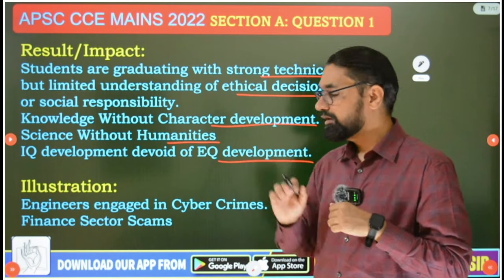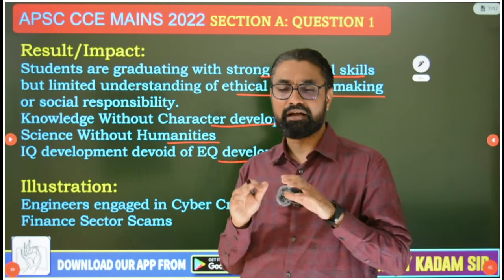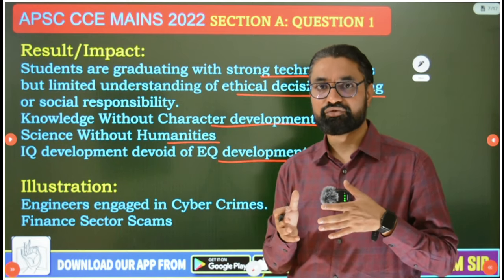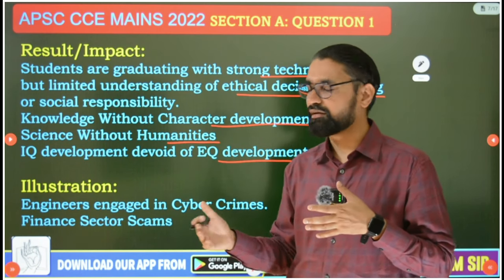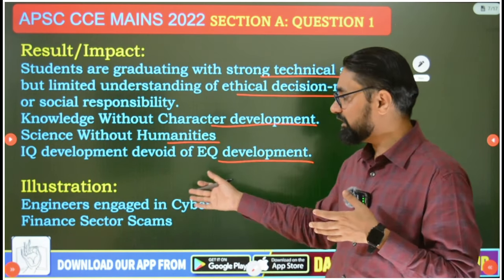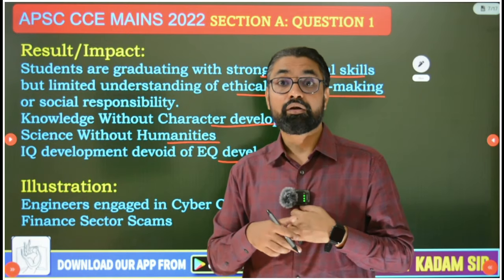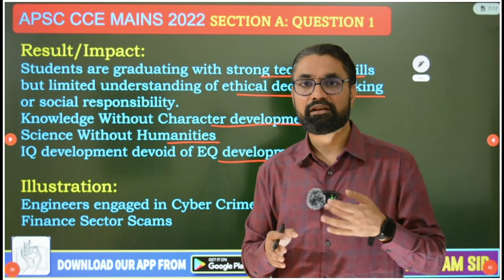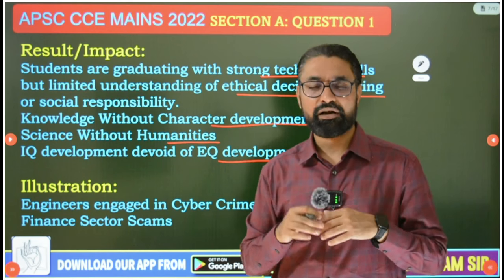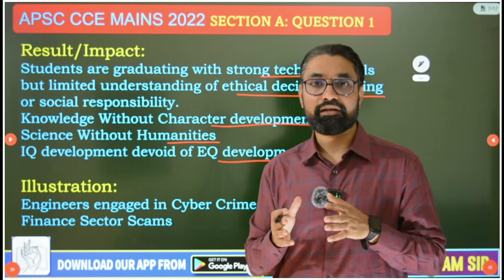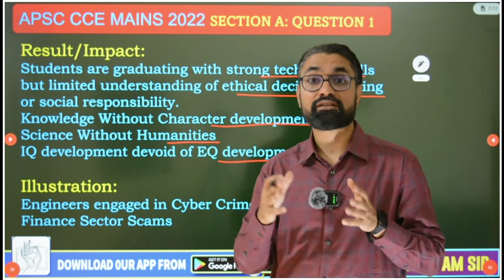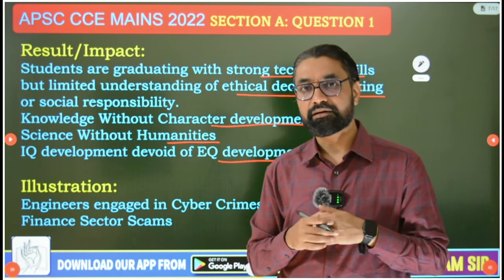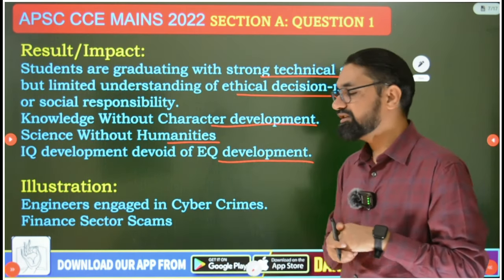Then again I have discussed all these examples in my Gandhian ethics के lectures में. So Gandhian ethics में while discussing 7 social sins, I have given lot of examples of knowledge without character, science without humanity. So these examples are engineers engaged in cyber crimes, very intellectual lawyers like Ram Jethmalani, all his clients were Harshad Mehta, Ketan Parekh, Asaram Bapu, Manu Sharma who murdered Jessica Lal. So very intellectual lawyers are defending criminals, doctors involved in organ trade, okay, big sportsmen engage in the betting, etc. So ये जो है engineers engage in cyber crimes.